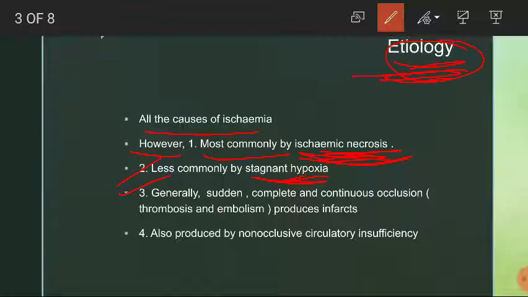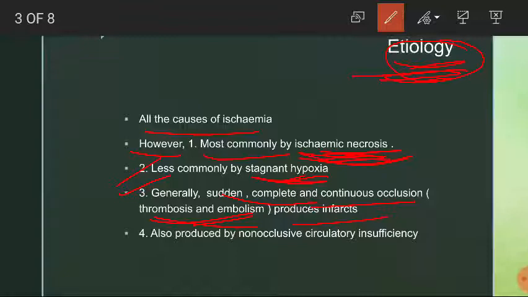And the third most common reason is a sudden, complete and continuous occlusion. When you read this, think about it: there's a sudden blockage in the blood flow. What can cause a sudden blockage? Think for a while. When you think, you will always conclude at a thrombus or an embolus. A thrombus or embolus can be a sudden cause of occlusion of an artery or a vein. Generally, a sudden, complete and continuous occlusion caused by thrombosis or embolism can produce an infarct.